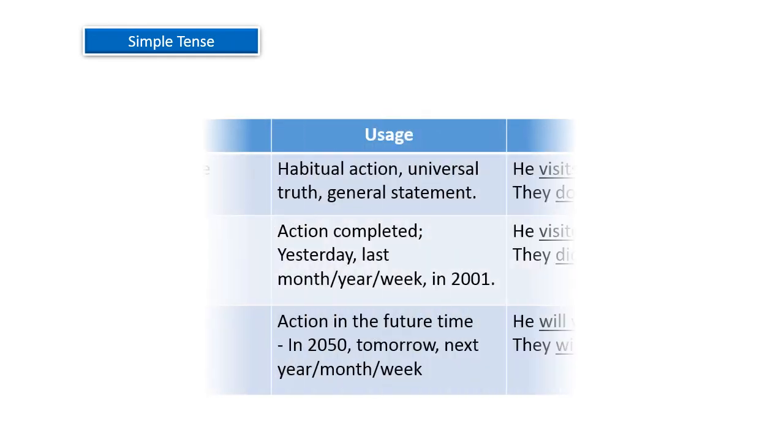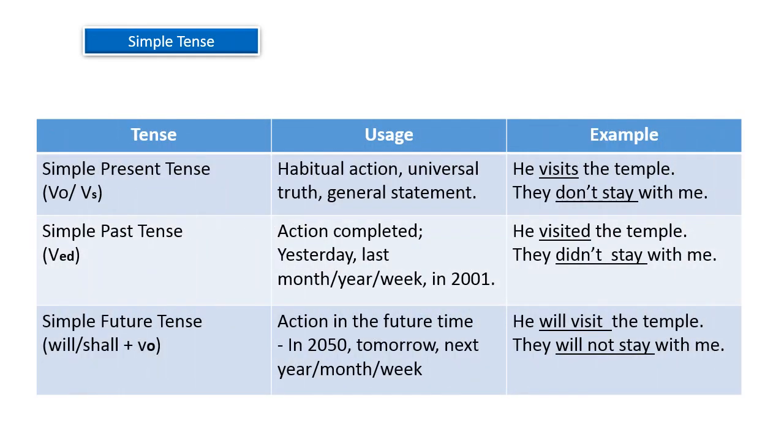So first comes the simple tense. First one is simple present tense. We use simple present tense to show habitual action, to indicate universal truth and to write general statements. What is going on in the current situation? For that we use simple present tense. Example given here: he visits the temple.